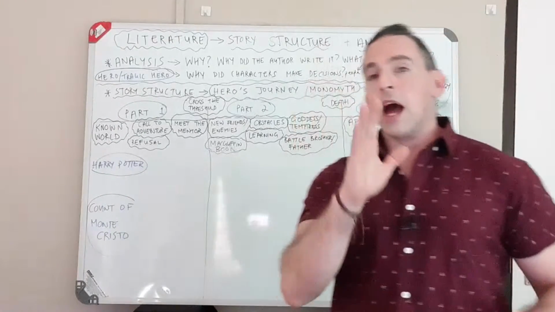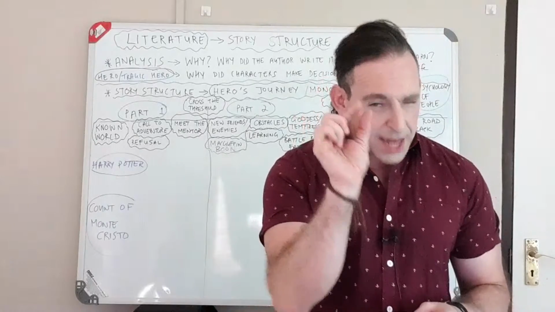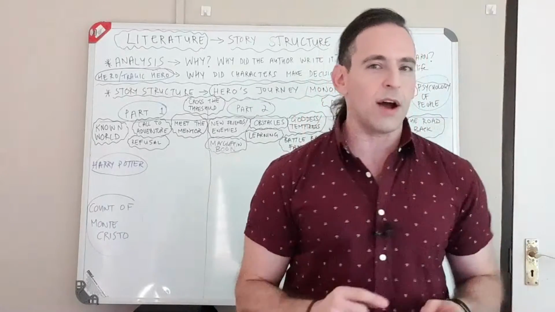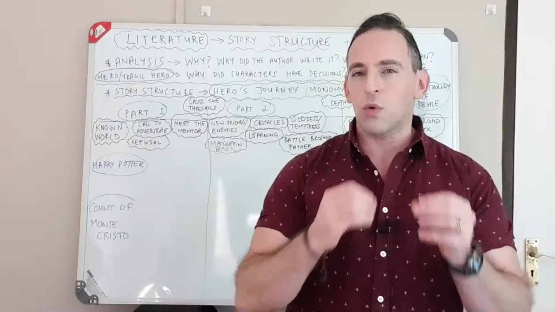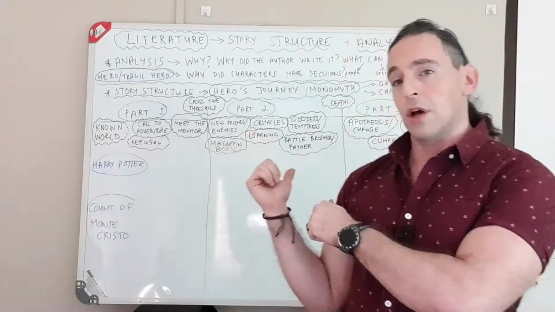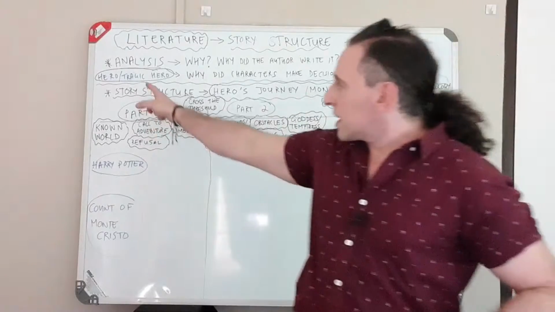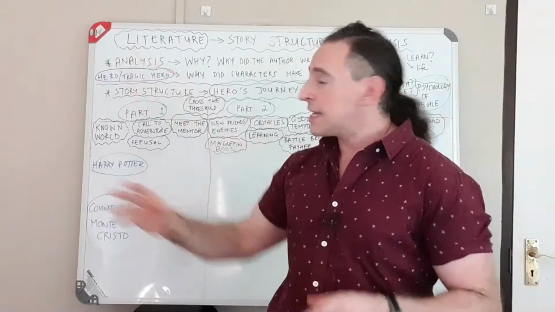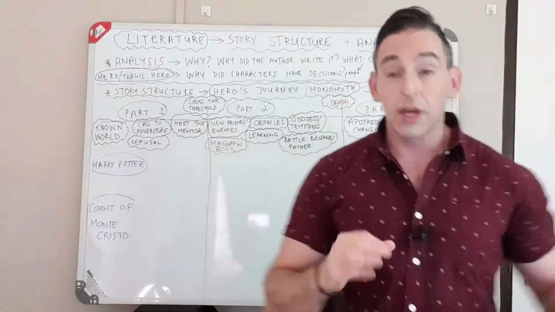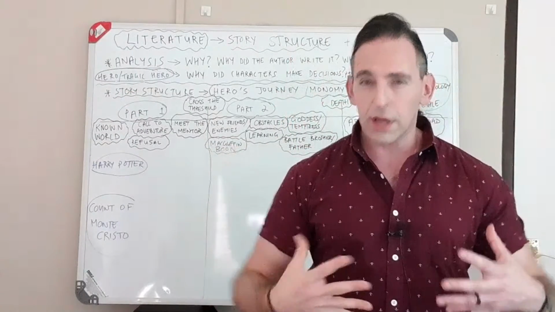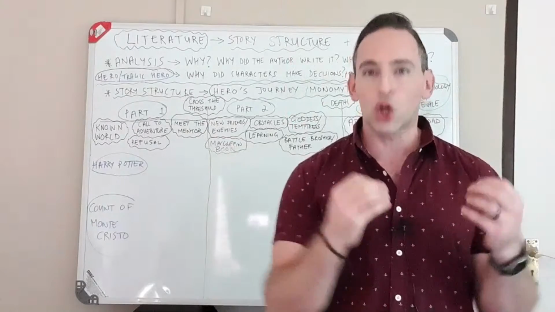All right. Now, I'm going to go over a little bit of what we did in our other lesson about literature, just so that you guys know what we're doing in certain parts of the story. And the only thing I'm going to go over to start is the difference between a hero and a tragic hero. So remember, a hero in terms of a story doesn't mean it's the good guy.